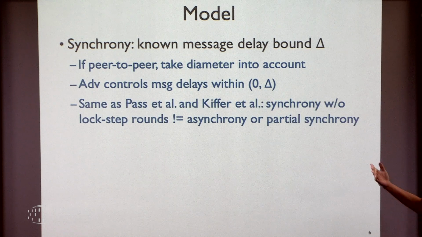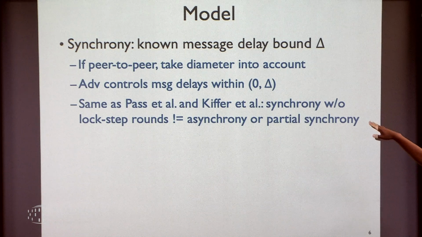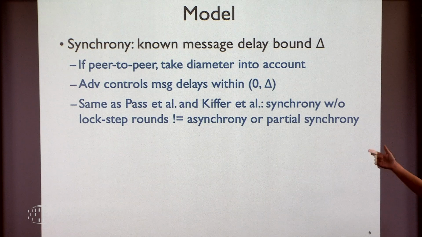Okay. So third, this is a quick comment. This model is exactly the same as in the PSS and Kiefer paper, but they call it other things. They call it asynchrony or partial synchrony. I personally felt that's a misnomer, and I'm glad that Raj agreed with me. So I would call this model non-lockstep synchrony. It is synchrony because we have a message delay bound. Partial synchrony has a known message delay bound, delta. Partial synchrony and asynchrony mean either we have no bound or we have a bound but no one knows about it. Right? So those are harder models to deal with.